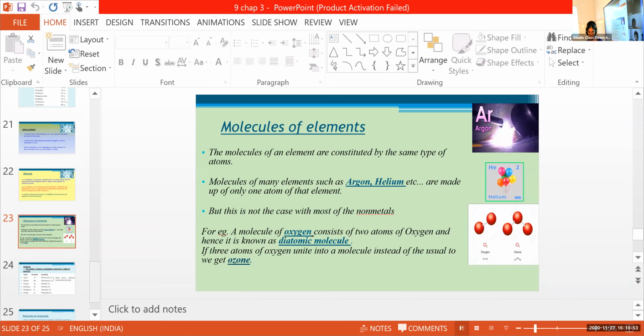Clear? Two oxygen atoms combine together to form an oxygen molecule, a diatomic molecule. Three oxygen atoms combine together to form O3, that is ozone.